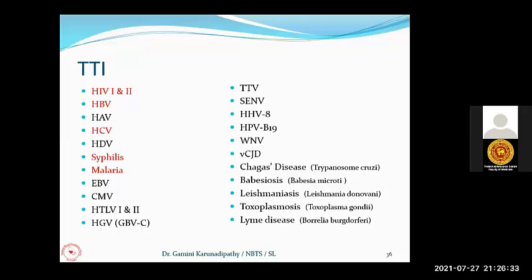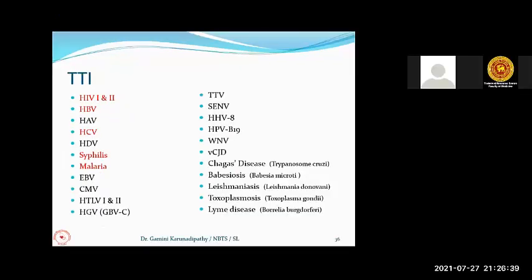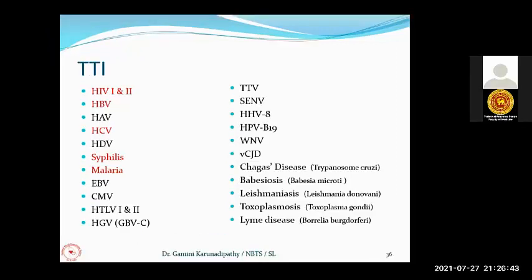So there is a possibility of transmitting these microorganisms from the donor to the recipient through the blood. The dangerous ones are the viral diseases, HIV 1 and 2, Hep B, Hep C, because there is no treatment for these viral infections. So you have to be very careful not to transfuse blood containing any of these microorganisms.